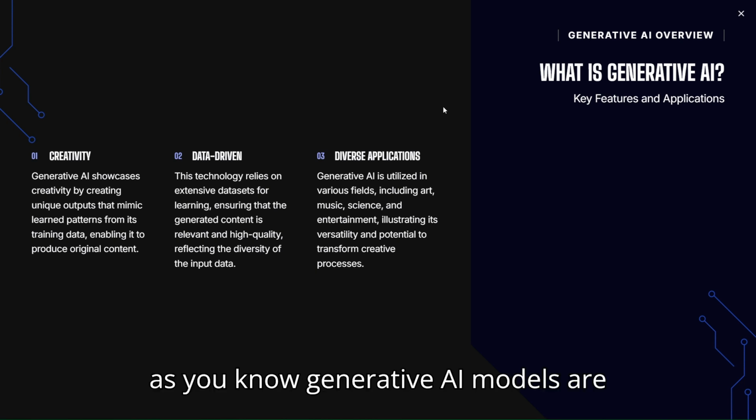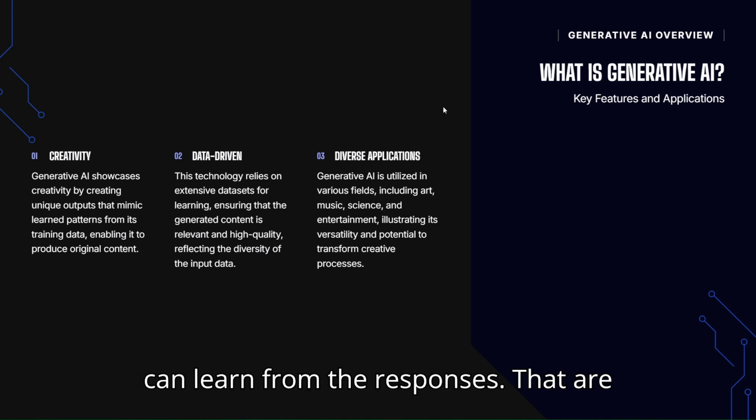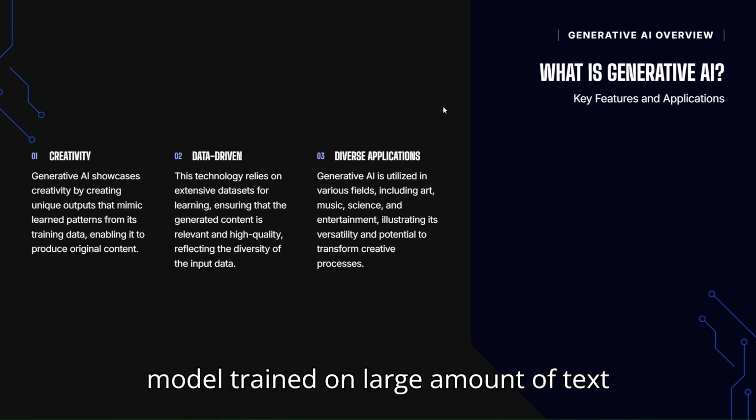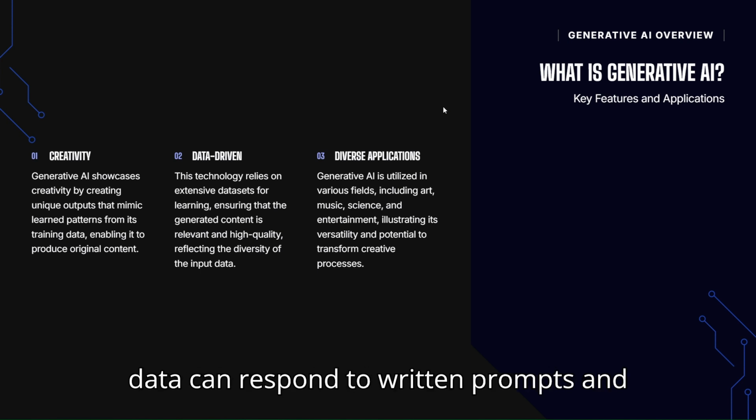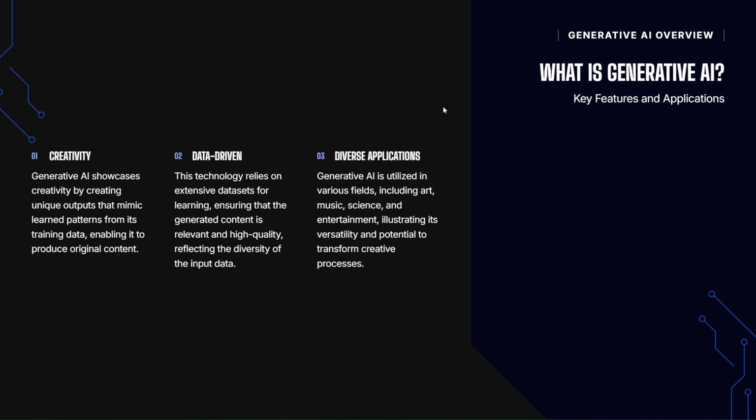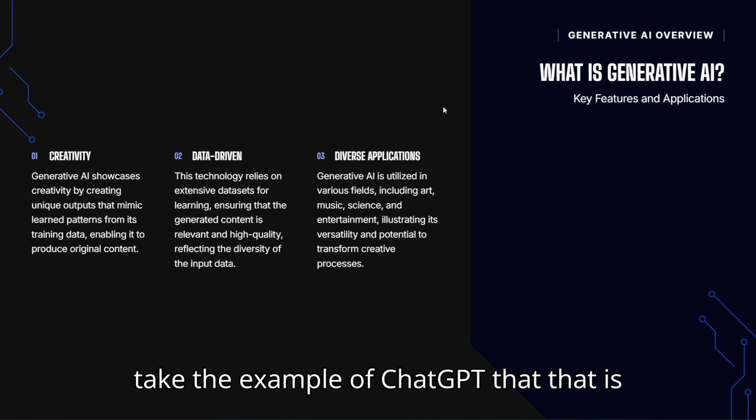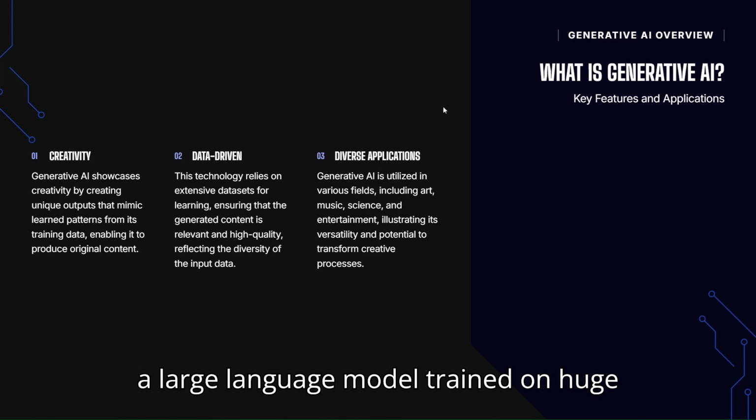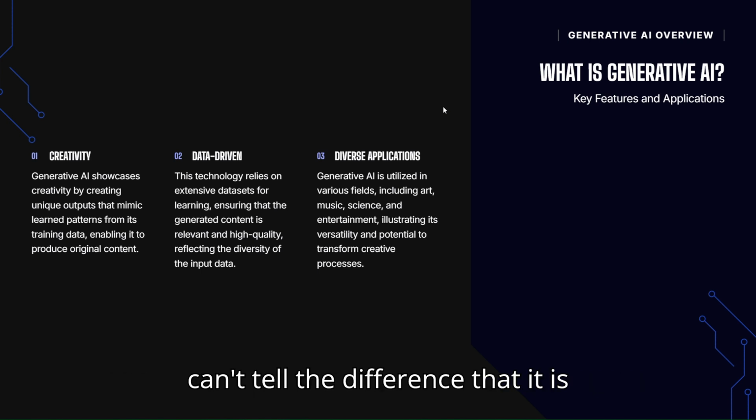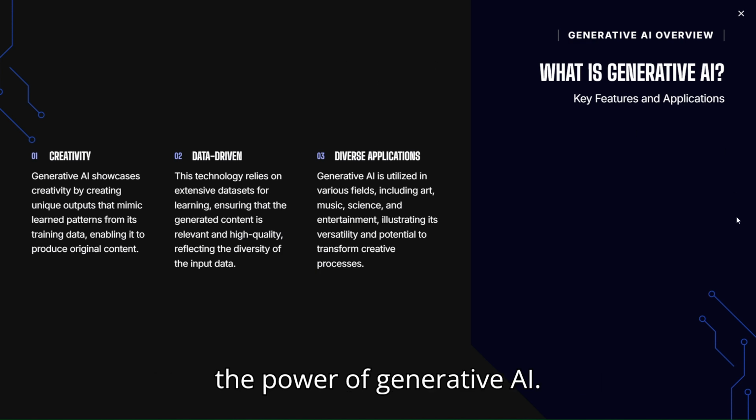As you know, generative AI models are trained on a large amount of raw data and can learn from the responses that are statistically likely to be relevant for a given output. For example, a generative AI model trained on a large amount of text data can respond to written prompts, and it seems organic and real, like you are talking to a human. You can take the example of ChatGPT, a large language model trained on a huge amount of textual data, and it is giving you a response in a very human way. You can't tell the difference whether it is a machine or a human. So that is the power of generative AI.